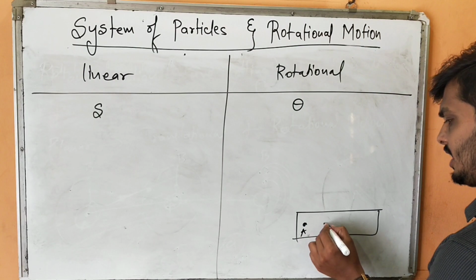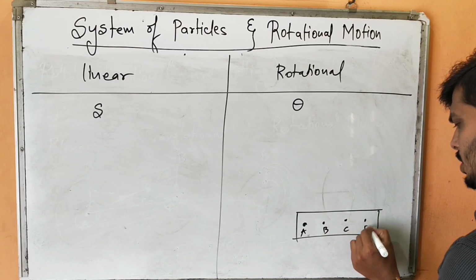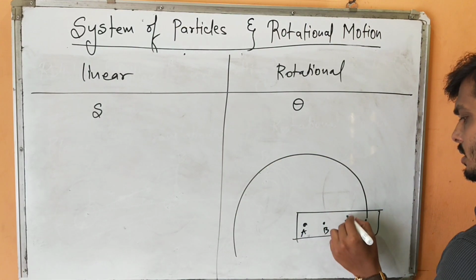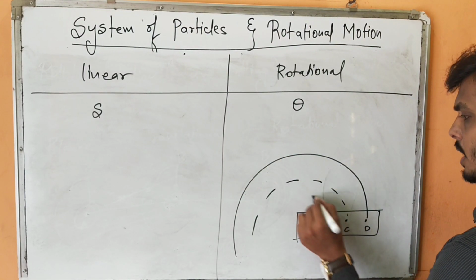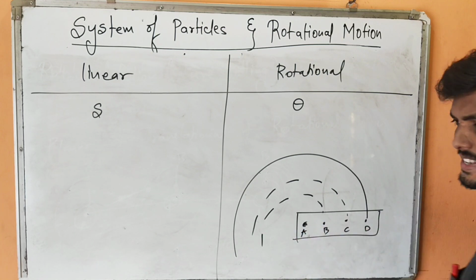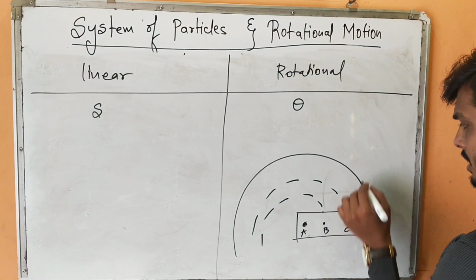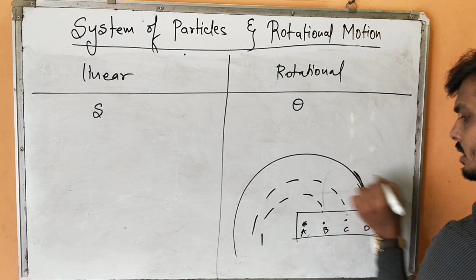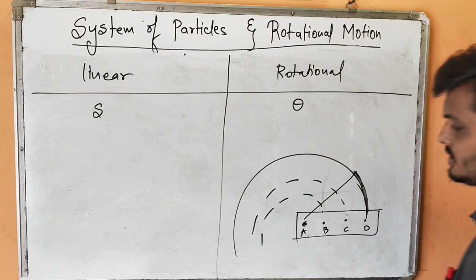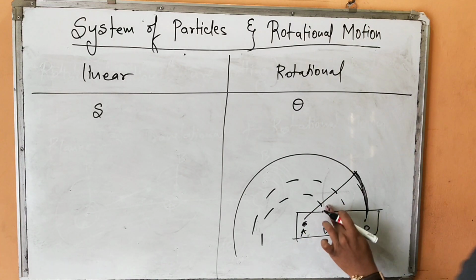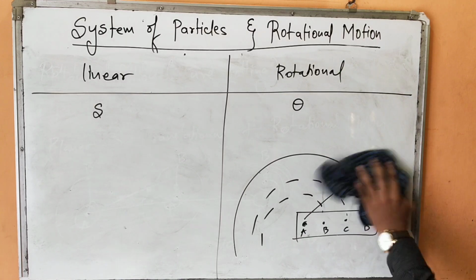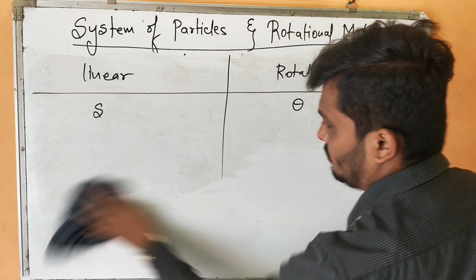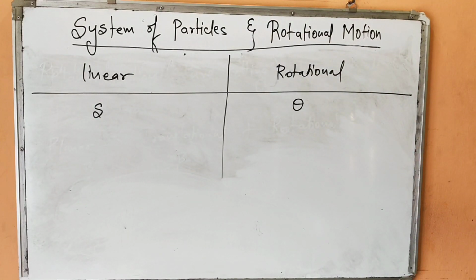This point is pivoted, and there are point B, point C, point D, and so many points. Apply the force, circular path. Apply the force, circular path. Apply the force, circular path, and this might be the center. Are you understanding? Now, this body has undergone displacement with respect to this fixed axis. Yes or no? With respect to this fixed axis. I'll just draw one circle so that it will not confuse you. Okay, now see here.